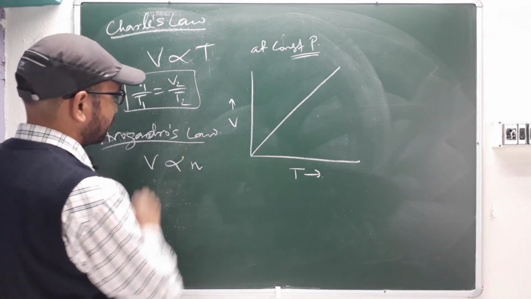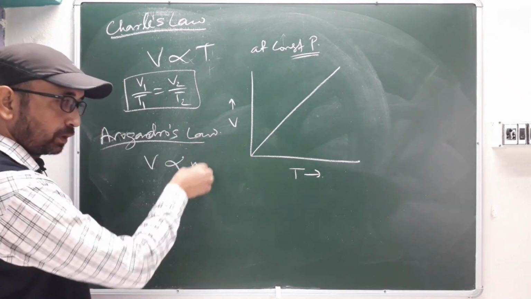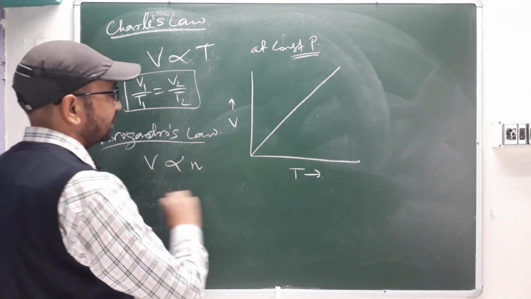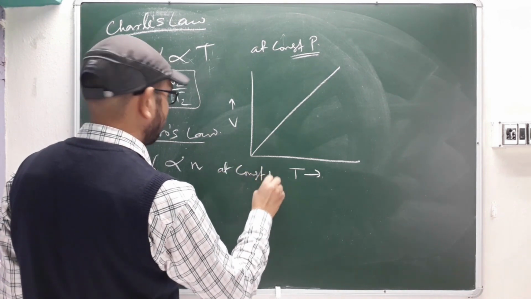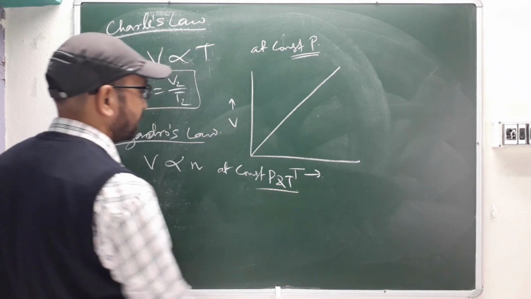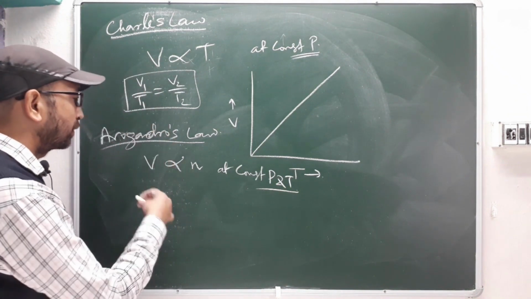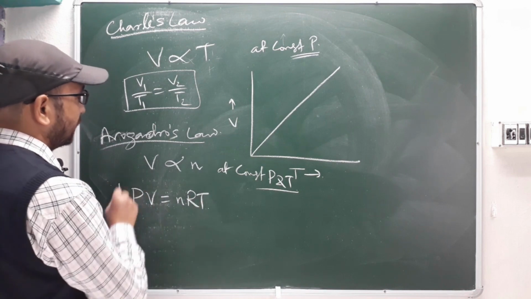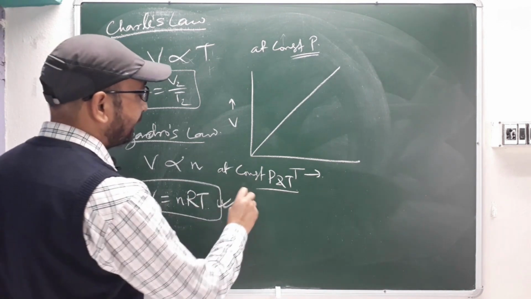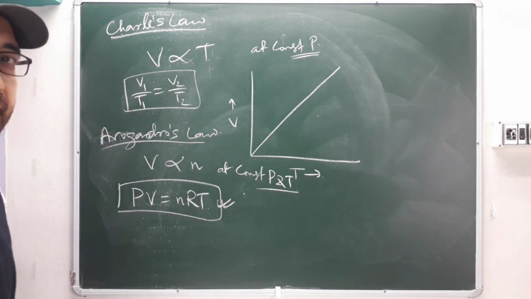Volume is directly proportional to your number of molecules or moles, you can say, at constant pressure and temperature. Finally, from Charles' law, Boyle's law, Avogadro's law, what you are getting? PV equal to nRT. Okay, this equation finally you are getting for an ideal gas. This is not for real gas, this is for ideal gas.